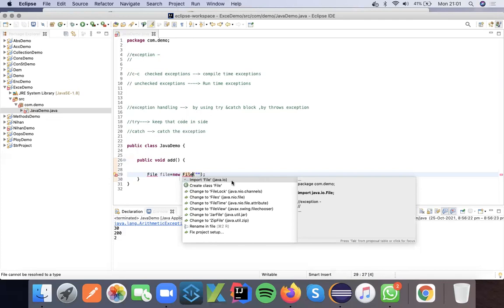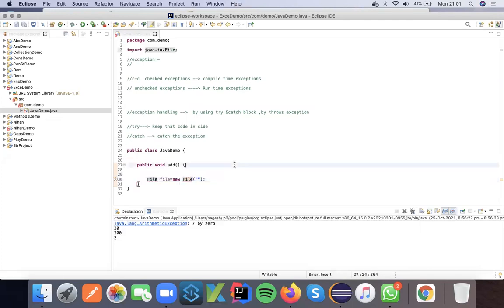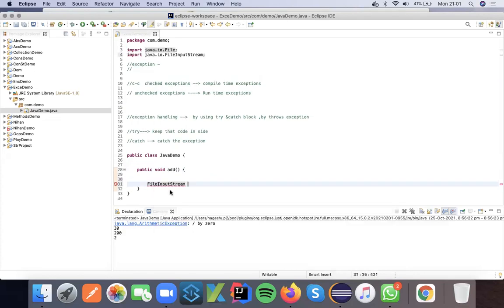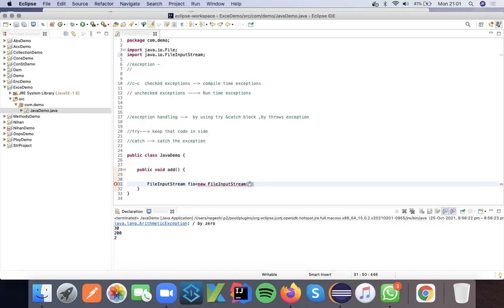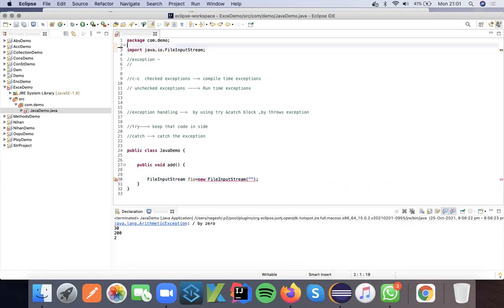Now I'm importing java.io, file input output stream, which is one of the different classes that will help us.